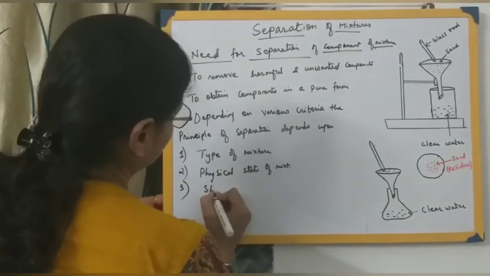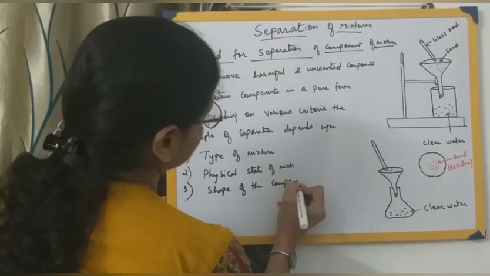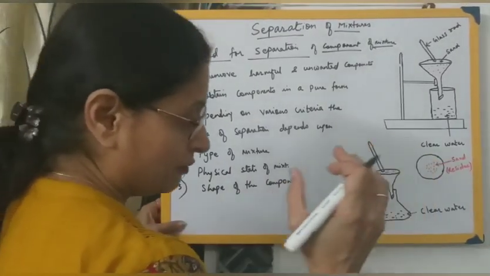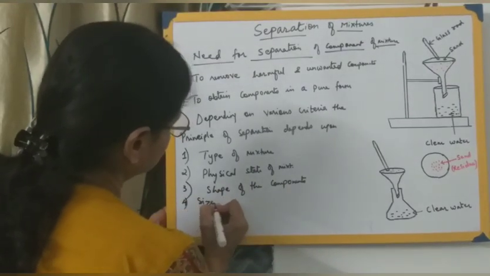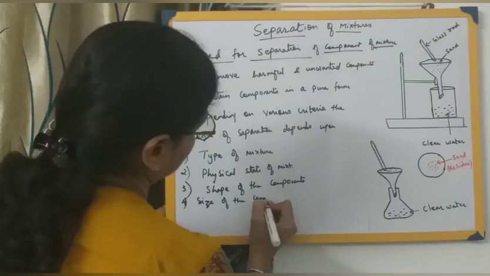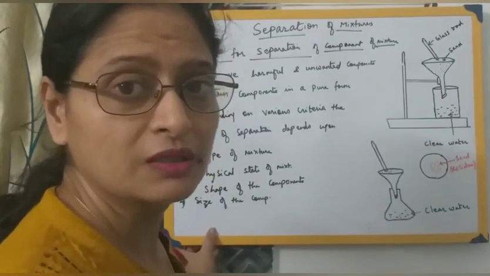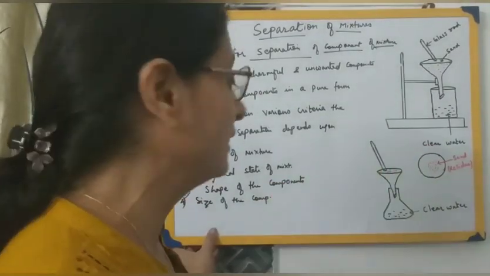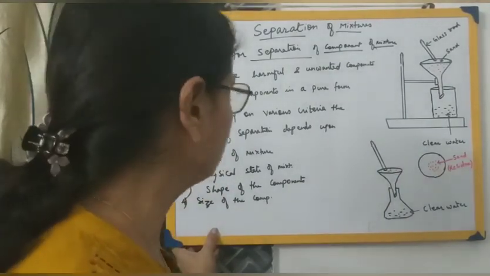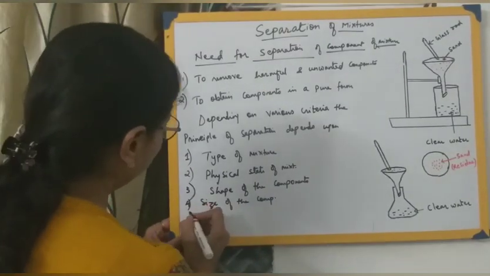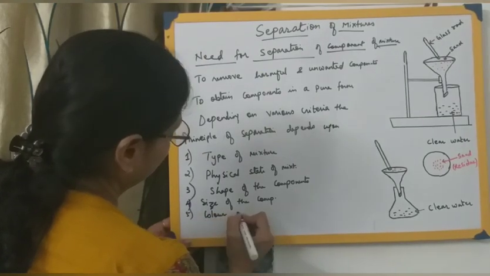Then the shape of the various components which are present in the mixture. Then the size of the components: whether the particle size is so small that you cannot see it with your naked eyes. If you are unable to see the various components of the mixture, then it will be difficult. But if you can see them, the process will be easier. So that is the size of the components; shape we have finished. Next is the color of the mixture.